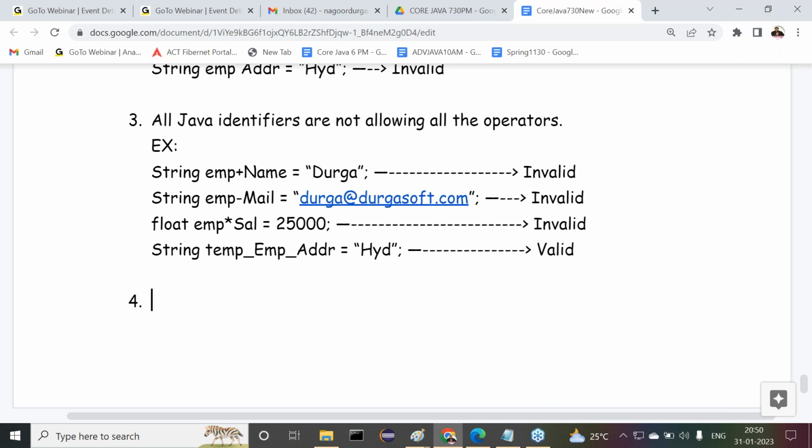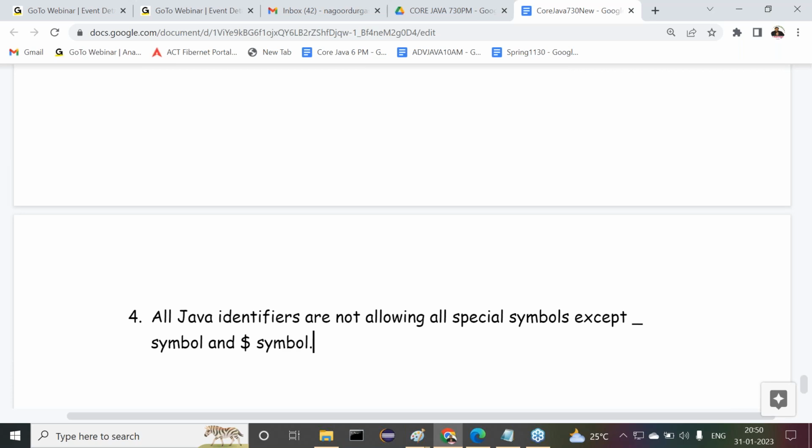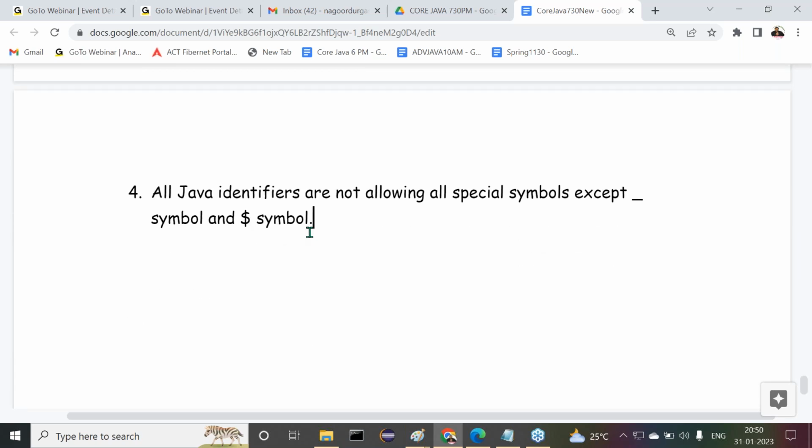All right, so now let's move on to the fourth point here. Observe carefully. All Java identifiers are not allowing all special symbols except underscore symbol and dollar symbol. Please recognize this. What is the point I'm telling here? All Java identifiers are not allowing all special symbols, except the underscore symbol and the dollar symbol.